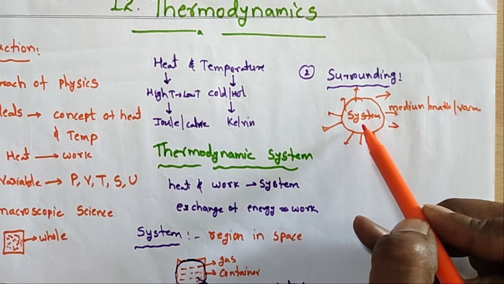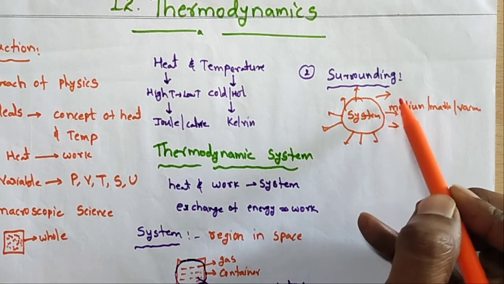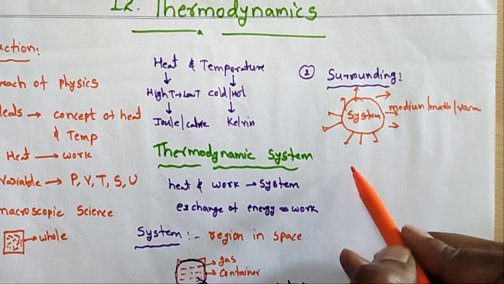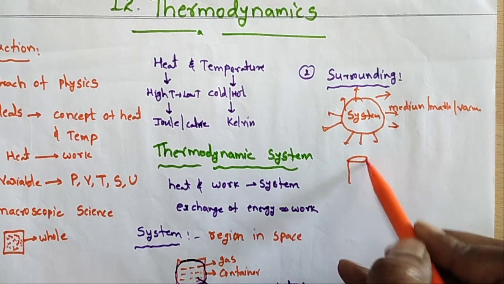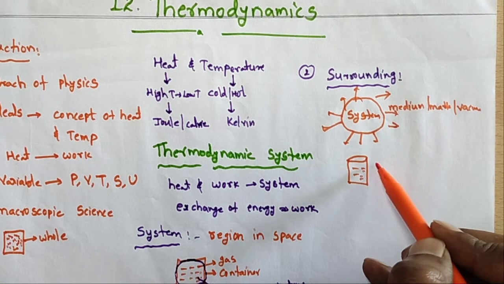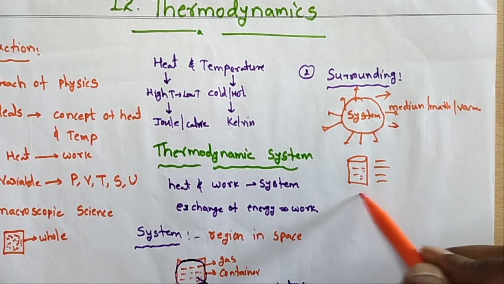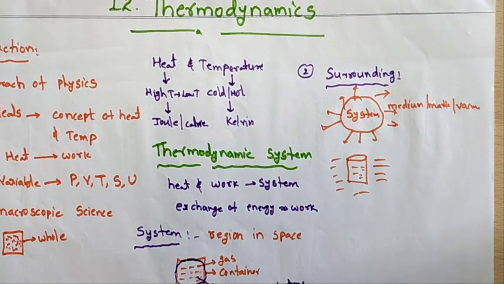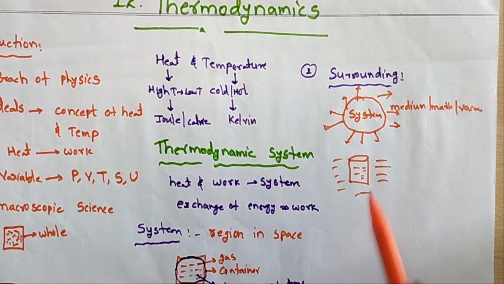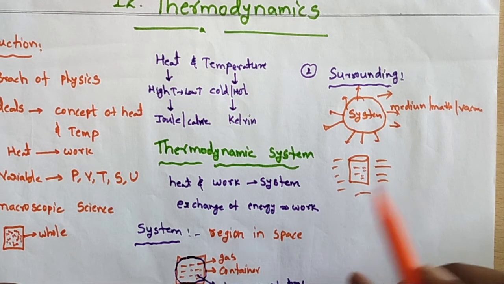So not the inside; if you take the container, the outside is called the surroundings. Let us take the one container having gas inside; the complete outside is called surroundings.